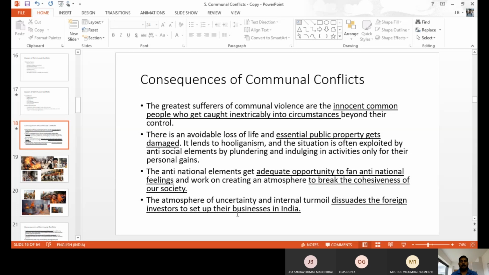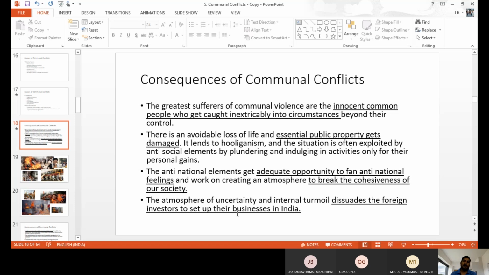And then there are the investors who set up businesses in India. The investors are also not ready to start businesses in particular places, for example Ayodhya or Mirzapur, some other places. We know that these are violence areas where communal violence is very common. It happens continuously, so nobody starts a business in those districts or states.